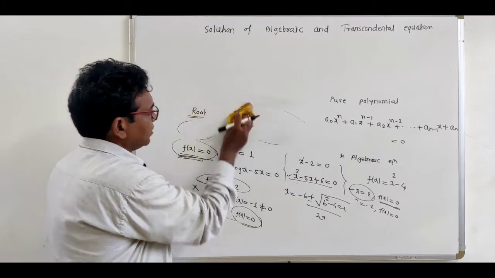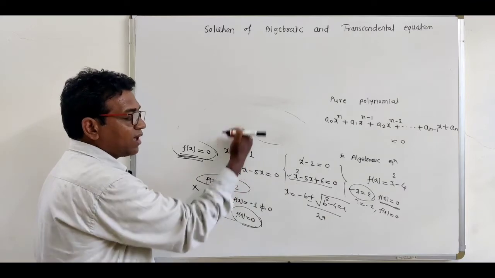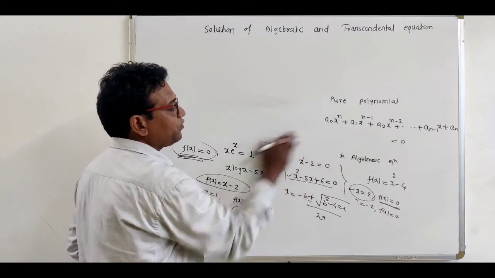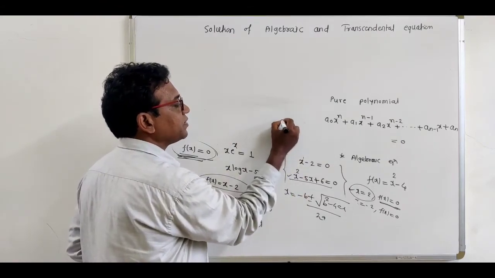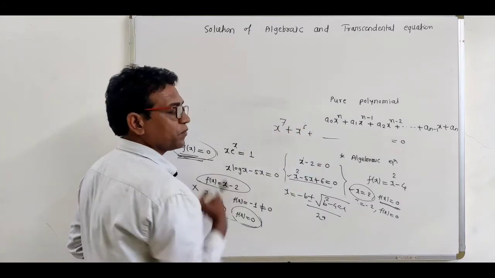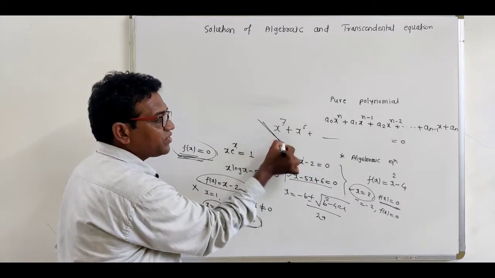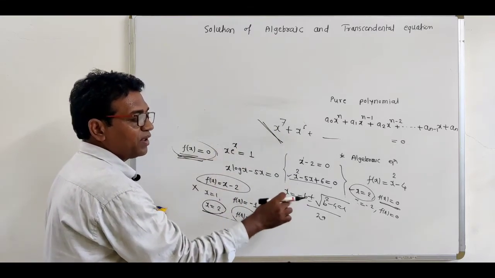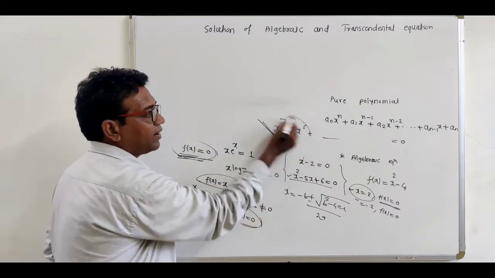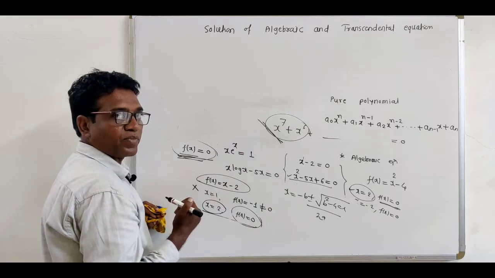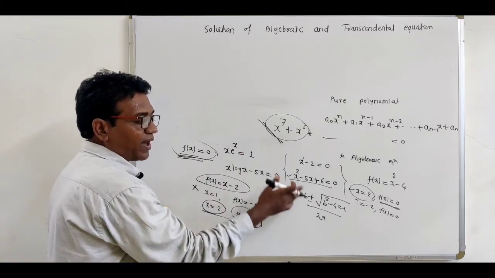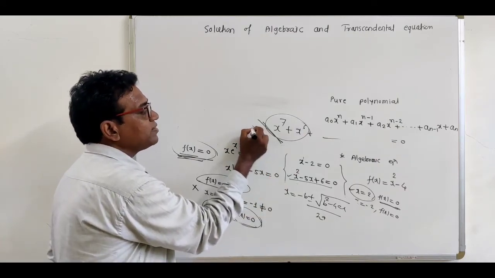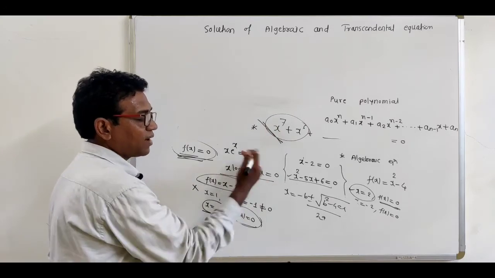Now, suppose the given equation is in the transcendental form, or suppose we are given a higher degree equation, x raised to 7 plus x raised to 6 and so on. So for a higher degree equation or for a transcendental equation, this analytical method or direct method does not work. It is not easy to apply for the higher degree equation or for the transcendental equation.